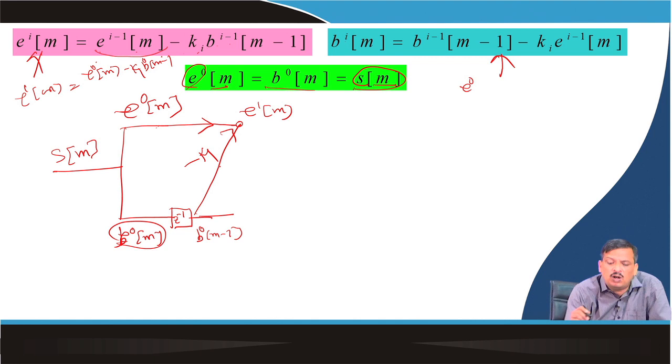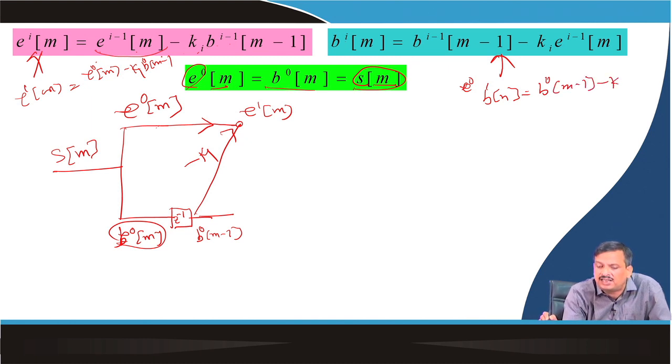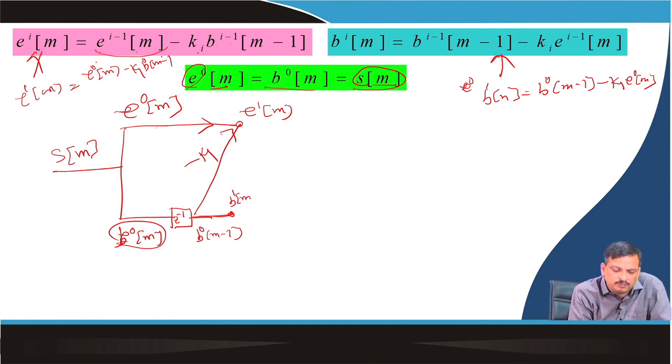Okay. Now, what is B1(m)? B1(m) is equal to B0(m minus 1) minus K1 E0(m). So, this is my B1(m). So, this will be multiplied by minus K1 and added up with this one, I get B1(m).